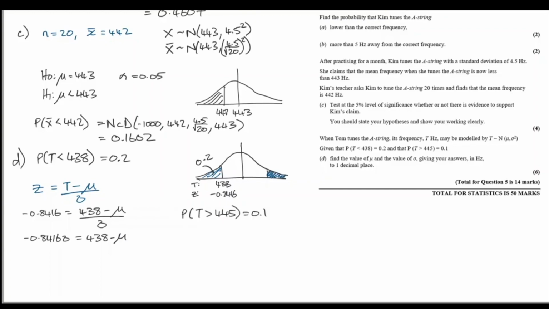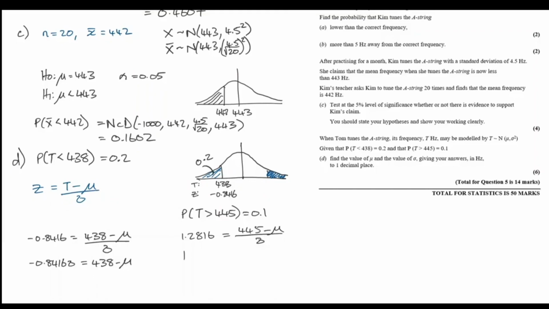We can do a similar thing for the other probability statement. The z-score this time round is 1.2816. Rearrange, and once again, we've got an equation in terms of mu and sigma. I'm just going to rewrite these in the usual form that we'll see simultaneous equations, move all the unknowns to one side, all the constants to the other side.